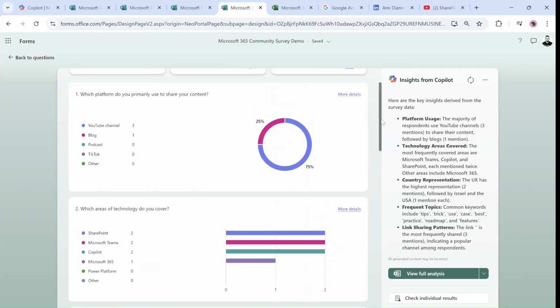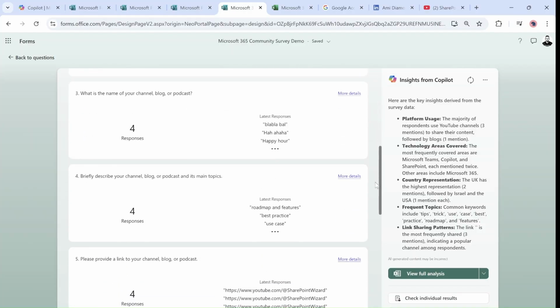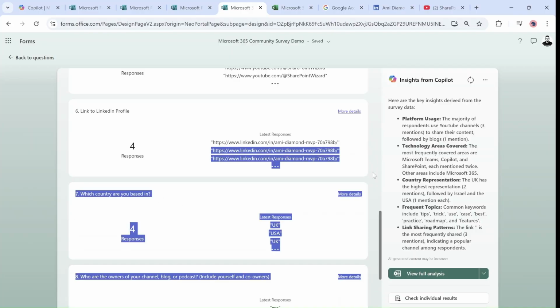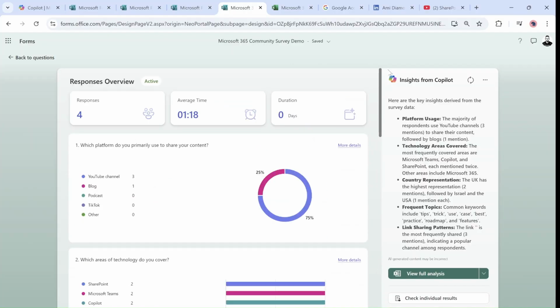Technology areas. The most frequently covered topics are Microsoft Teams, Copilot, and SharePoint, each mentioned twice. Microsoft 365 is mentioned once, and one response did not specify any technology area. Country representation. The majority of respondents are based in the UK, 2, followed by Israel, 1, and the USA, 1. Platform usage. YouTube channels are the most popular platform for sharing content, 3, while blogs are used by 1 respondent.